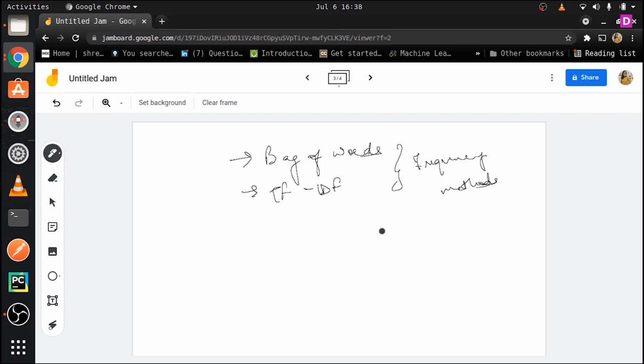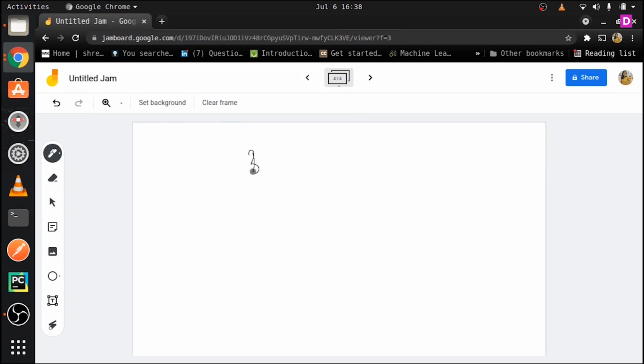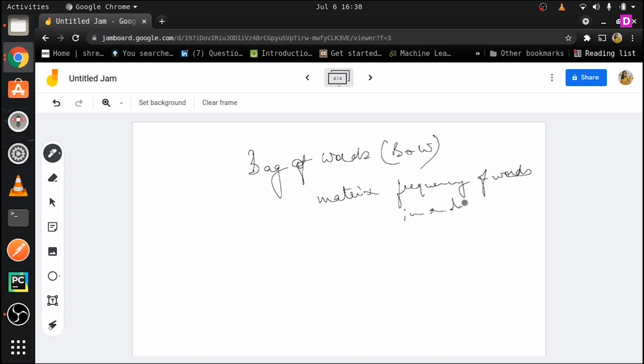Let us talk about what each of these represents and how we can convert. I am pretty sure you might have read about all of this when you were studying machine learning, but let us just go over and revise it one more time. Okay, so you have bag of words, in short BOW, right? What this basically means is it creates a matrix, and this matrix contains the frequency of words in a document. Let us understand this in more detail.